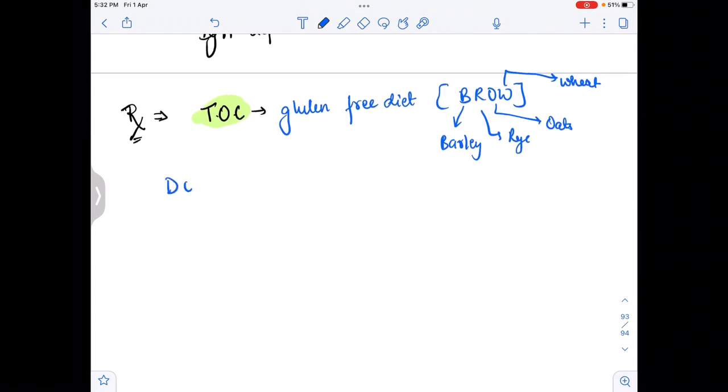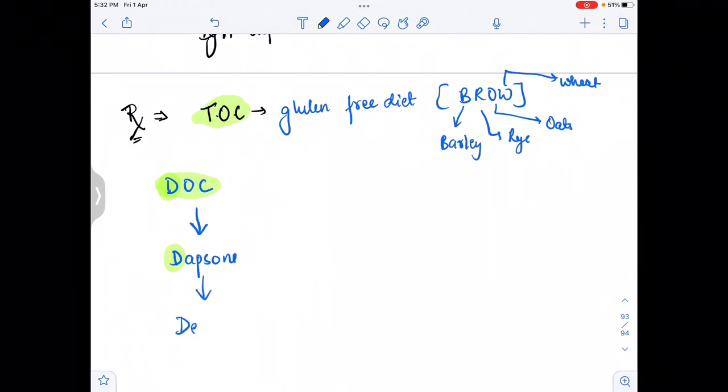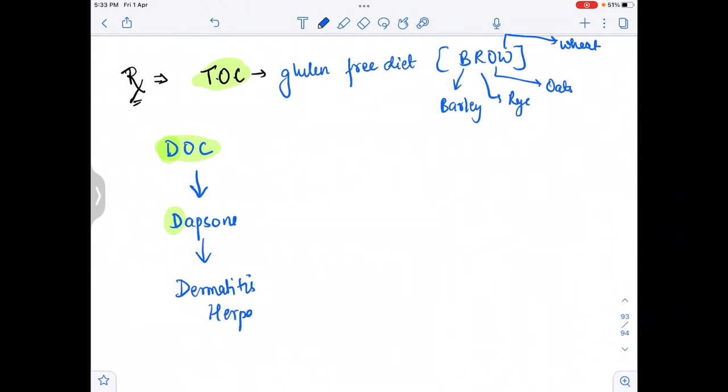And the next one, the drug of choice. For the drug of choice, D for drug and D for dapsone. Dapsone is the drug of choice for dermatitis herpetiformis. So please remember that the drug of choice is dapsone.